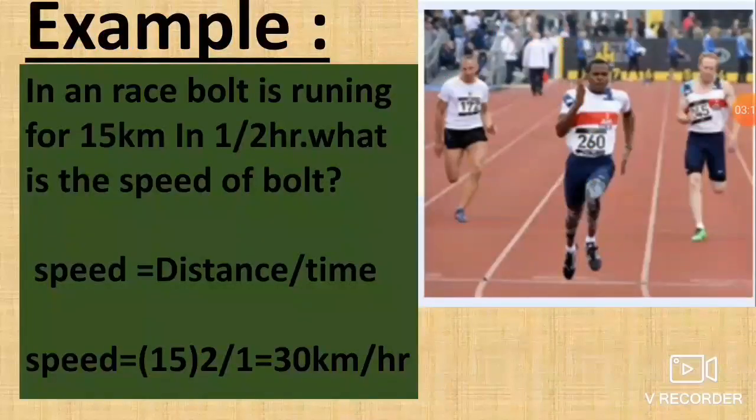For example, in a race, Bolt is running 15 kilometers in 1 by 2 hour. What is the speed of Bolt? Speed is equal to distance by time. So speed is equal to 15 into 2 by 1 is equal to 30 kilometers per hour.